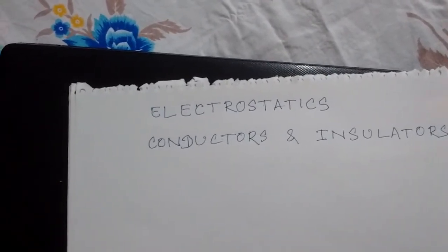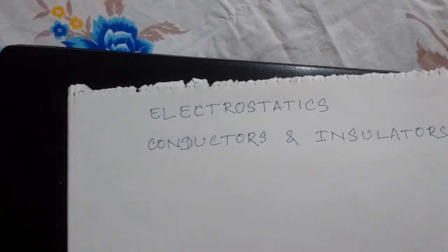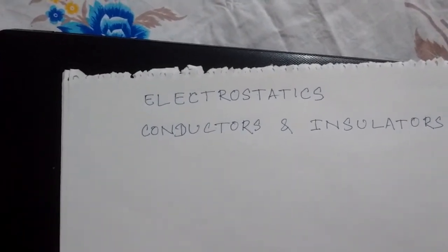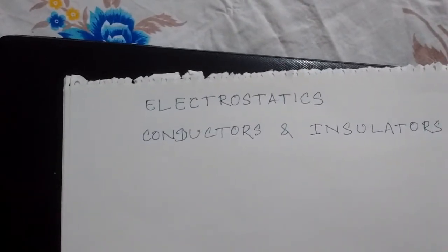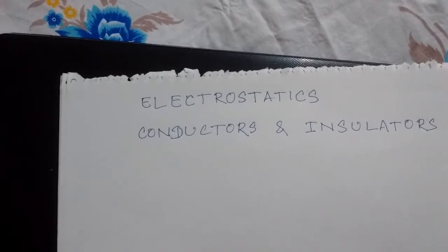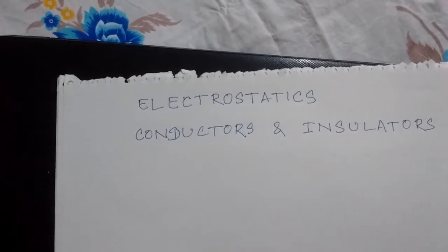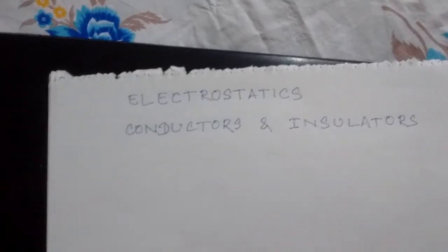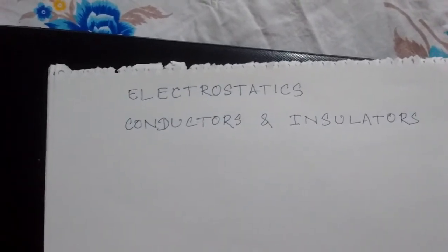Actually, in this universe, no pure conductor or pure insulator exists. If you say pure conductor, that means it has zero resistance. But zero resistance is not possible practically. That you will understand in the chapter current electricity.